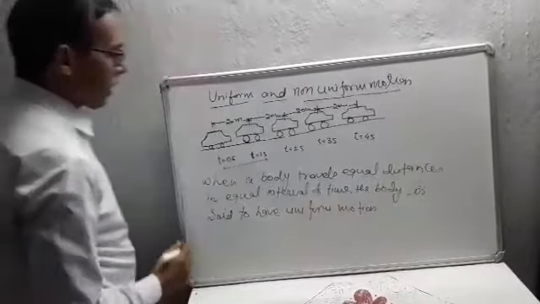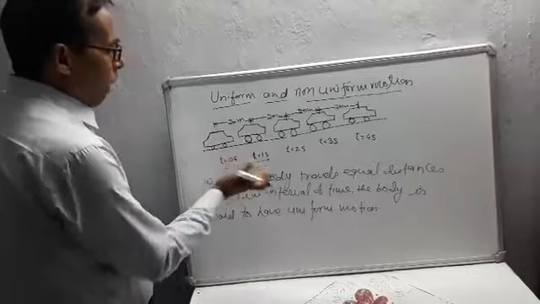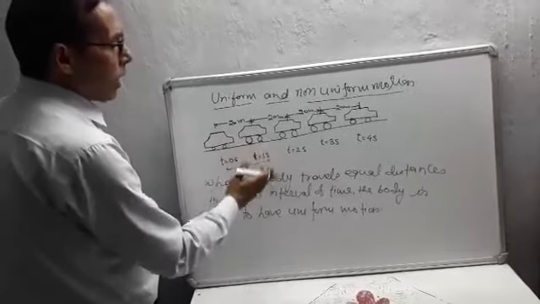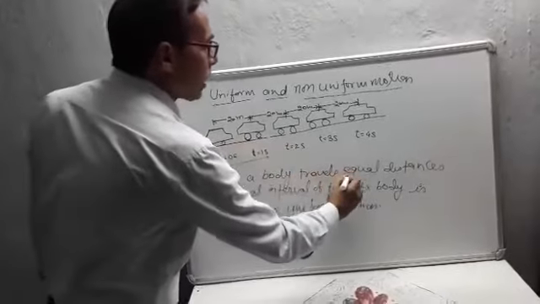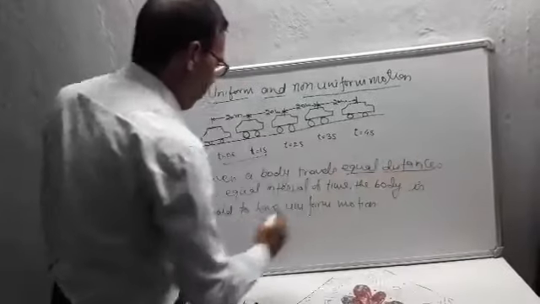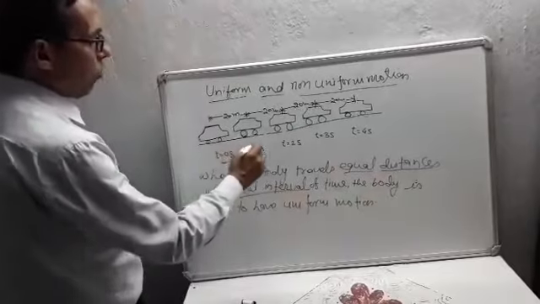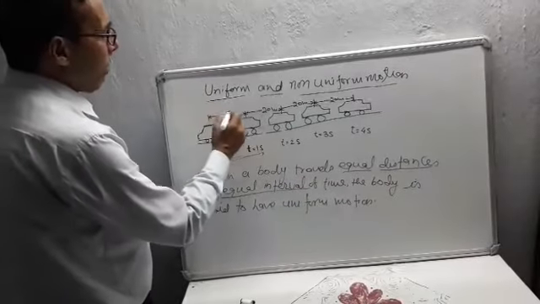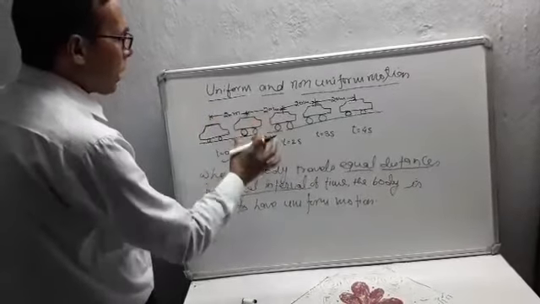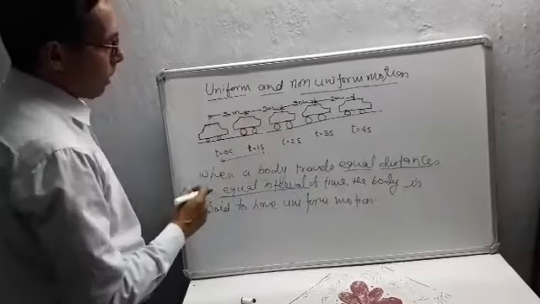So how do you define the term uniform motion? When an object covers equal distances in equal interval of time, that is, in 1 second the car travels 20 meter, in each second the car travels 20 meter.